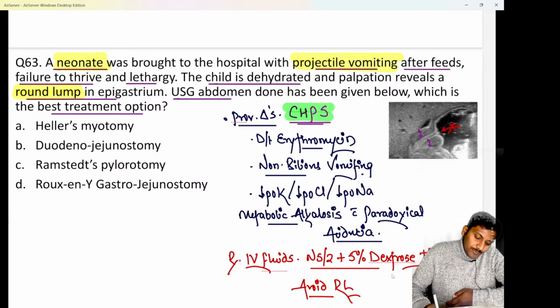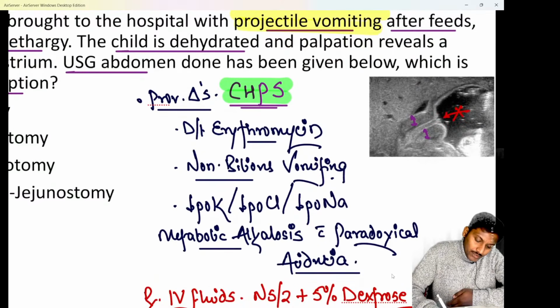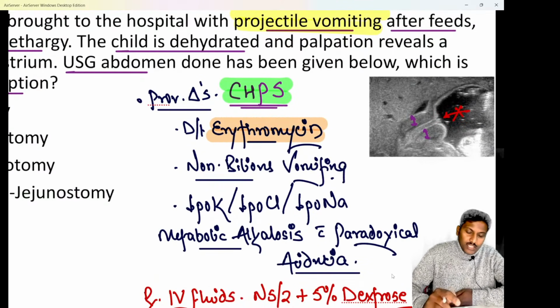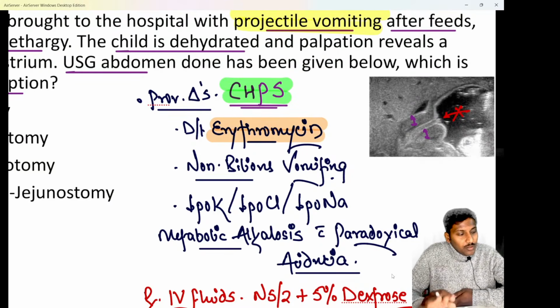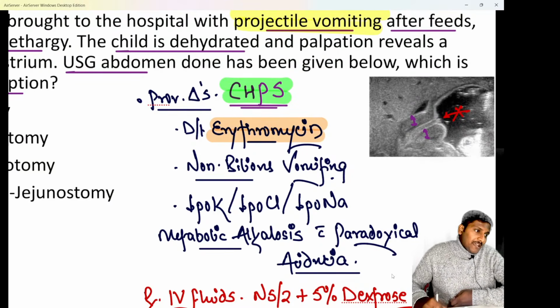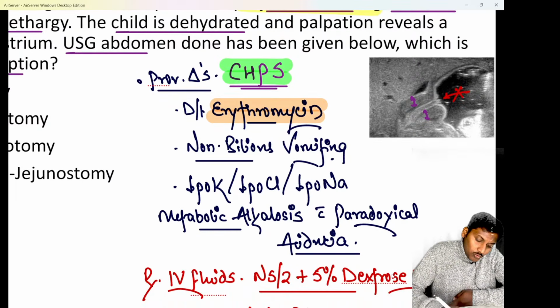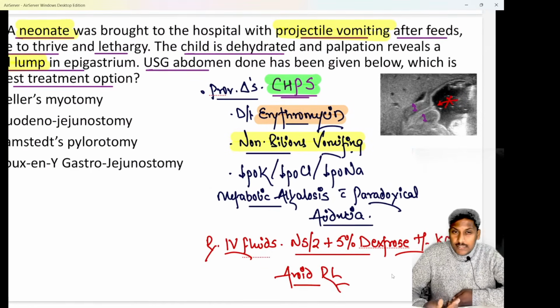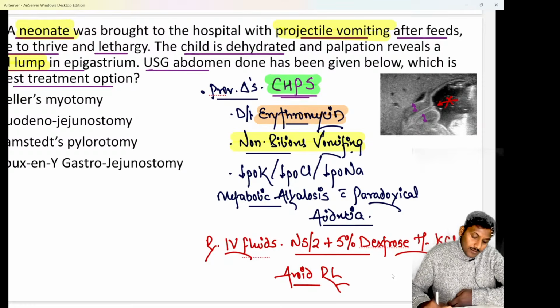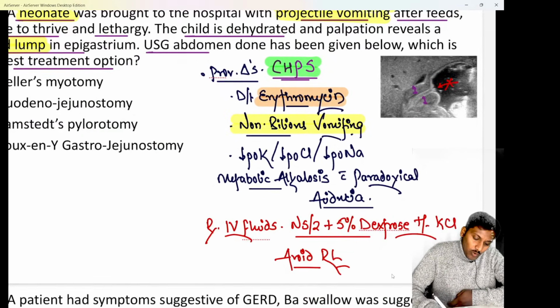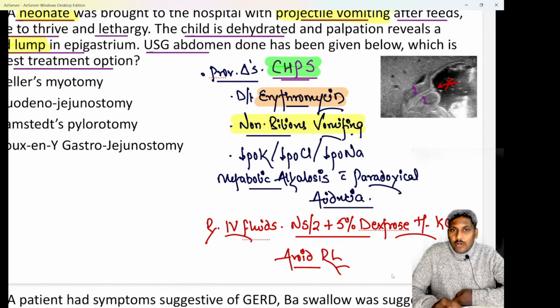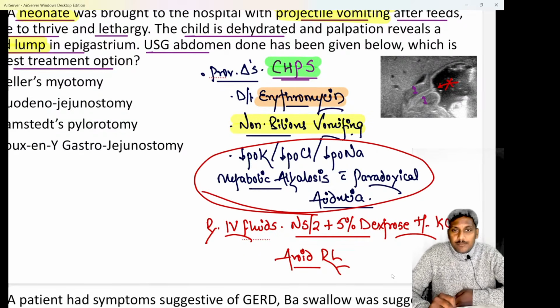So CHPS, first of all, remember an important hint: CHPS happens due to intake of erythromycin by the mother during pregnancy. If the mother has taken erythromycin during pregnancy, that increases the risk of pyloric stenosis in the baby. We know that in pyloric stenosis there is a non-bilious projectile vomiting which is seen after 2 to 3 weeks of life, and there is an olive-shaped lump, and due to that vomiting the child develops dehydration along with metabolic disturbance, and that is a common question that they ask: what is the metabolic disturbance in pyloric stenosis?